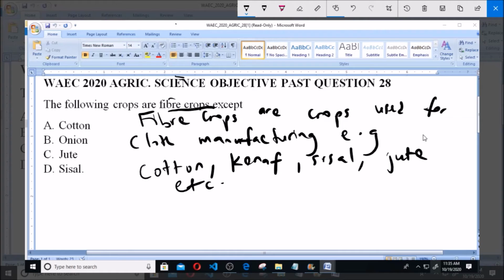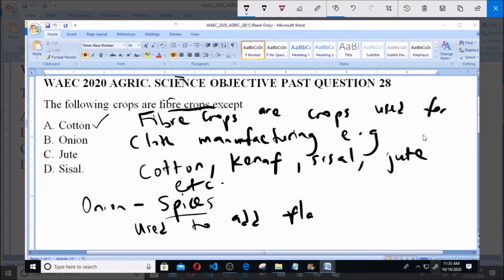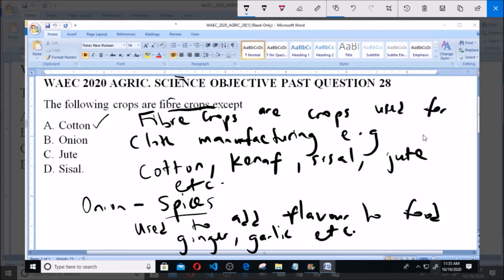are amongst the options. Now, cotton, which we mentioned, is of course a fiber crop. Now, onion was not mentioned, and it is not a fiber crop. Onion is classified as a spice, or under the category of crops you call spices, and basically the function of that type of crop is, so spices are used to add flavor to food, and other examples of spices include ginger, garlic, etc. So onion is a spice and it is not a fiber crop, therefore it is the correct answer to